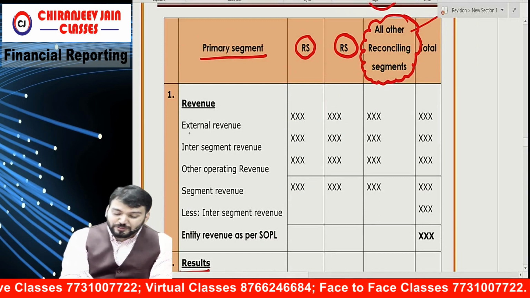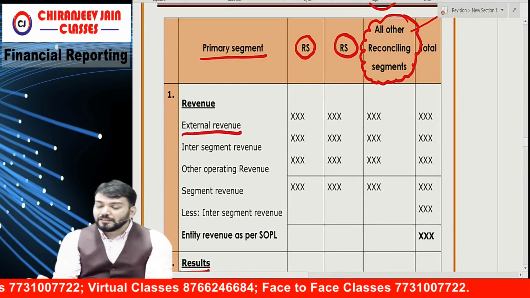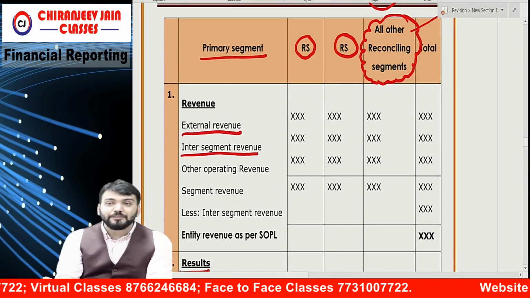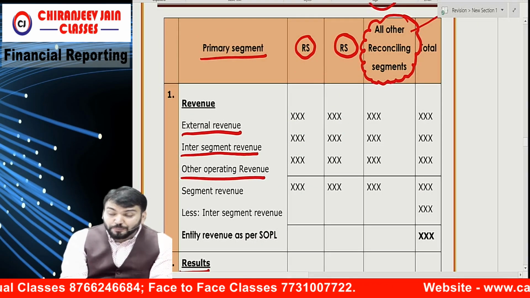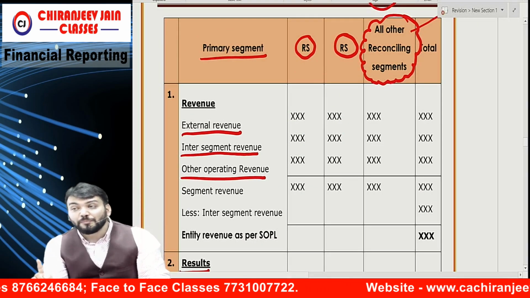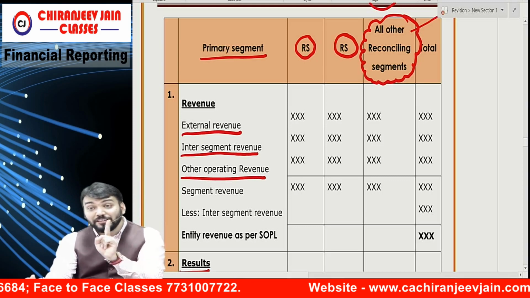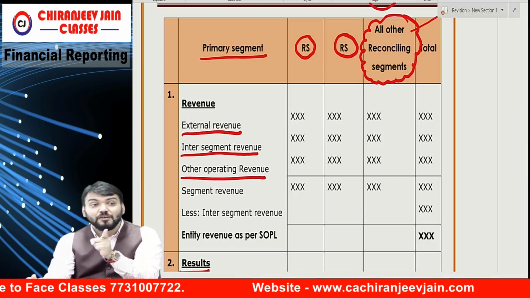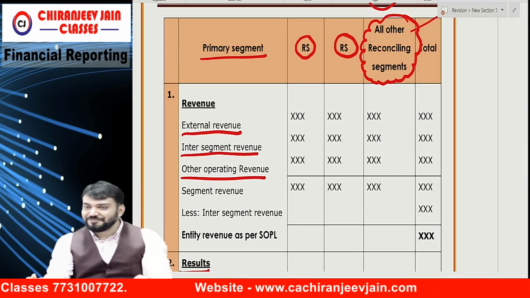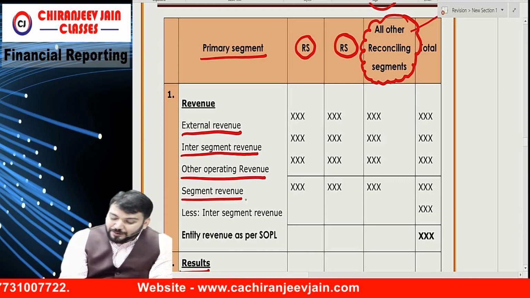Sorry, I will start with segment revenue. First we write down external revenue. Then we write down inter-segment revenue. Then we write down other operating revenue. Operating, not non-operating. Operating revenue which is segment wise. So this becomes segment revenue.